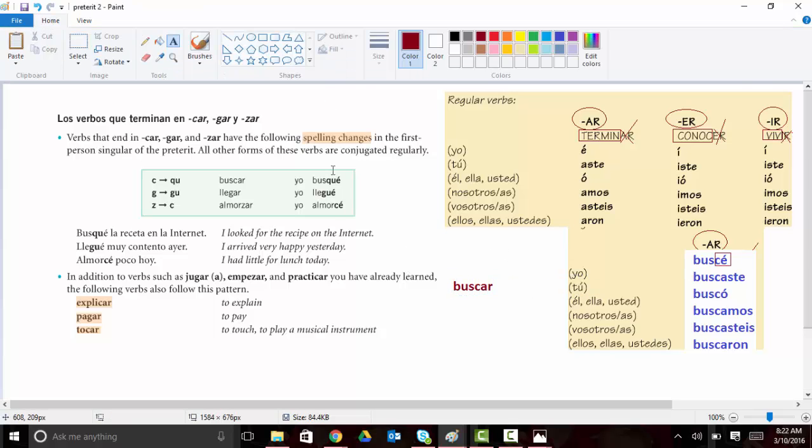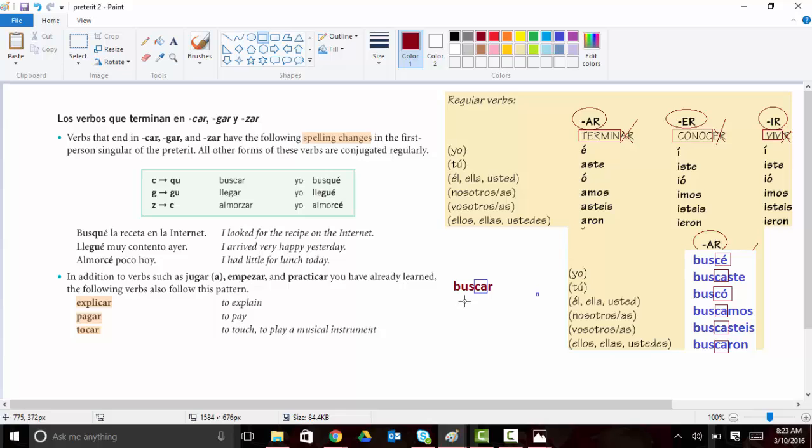over here, what I have is a C next to an A in the infinitive. And in all these other combinations, I have a C next to an A or a C next to an O. Well, if you remember when we talked about the letter C, C next to A, O, U, or any other consonant sounds like a K. But when we put C next to an E or an I, it sounds like an S.